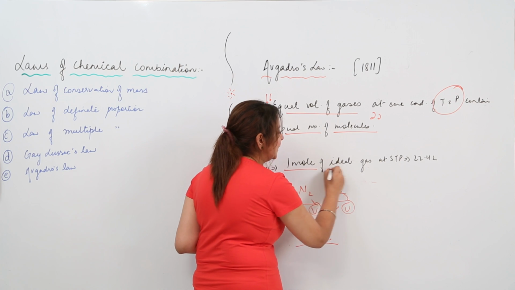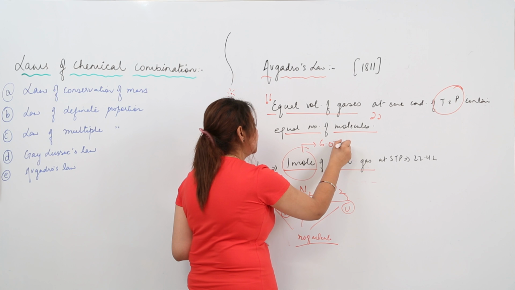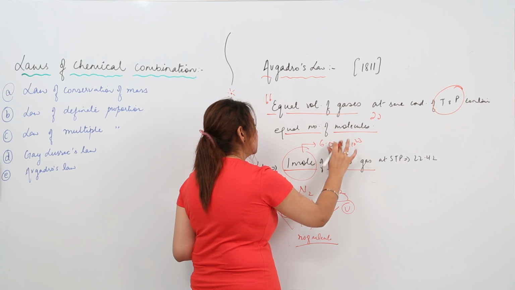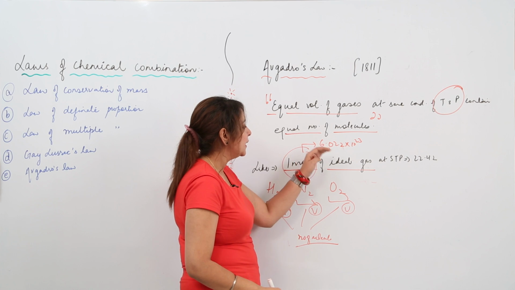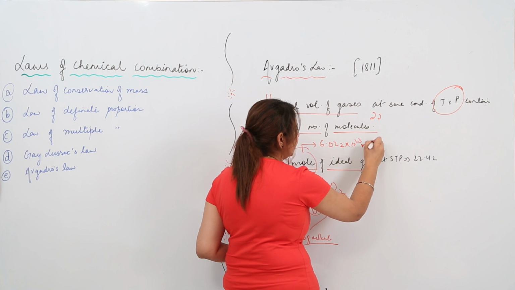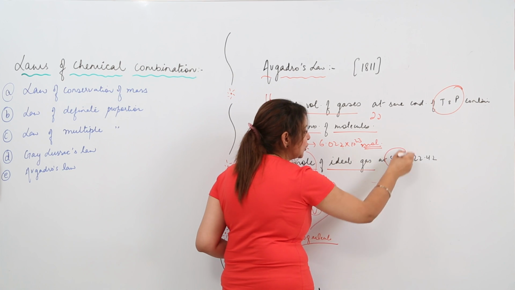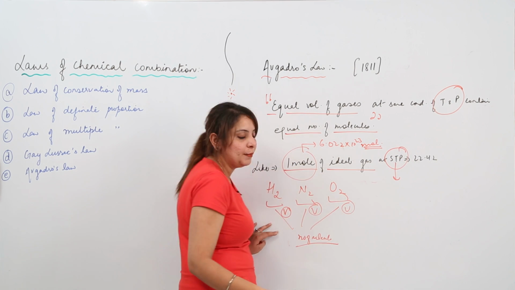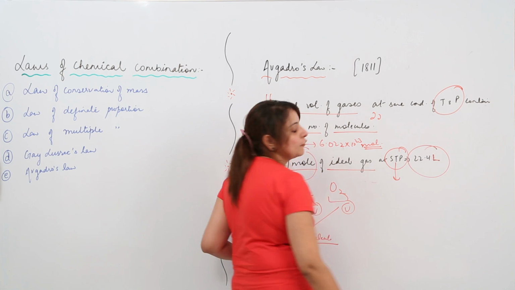Or we can look at this law in this way also, for example, if we talk about 1 mole of ideal gas, 1 mole specifies the Avogadro number, that is 6.022 into 10 to the power 23. So that means 6.022 into 10 to the power 23 molecules possess the same volume, and at STP condition, that means standard condition of temperature and pressure, it possesses a volume equal to 22.4 liter.